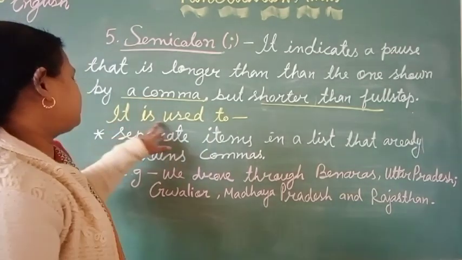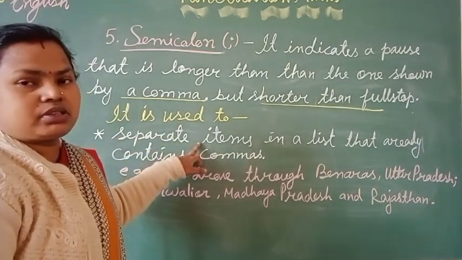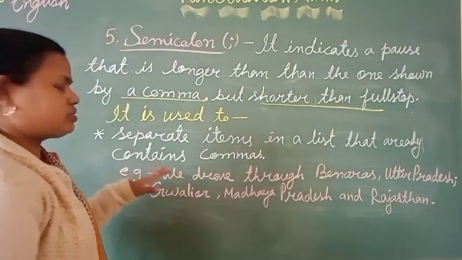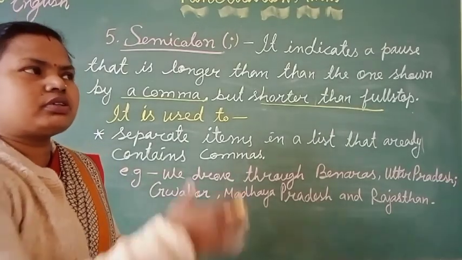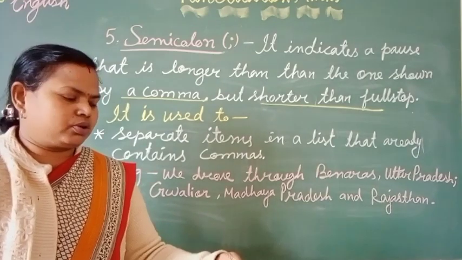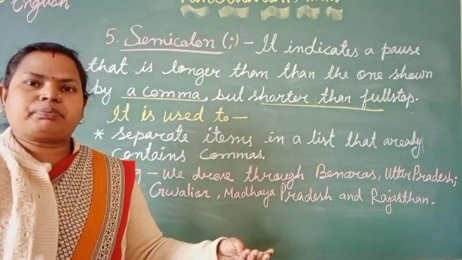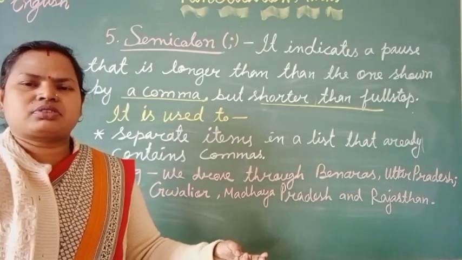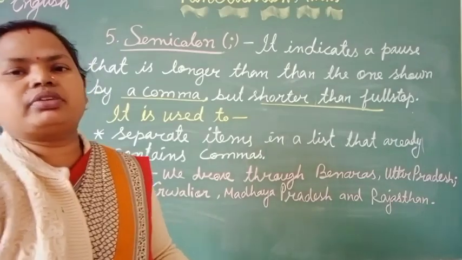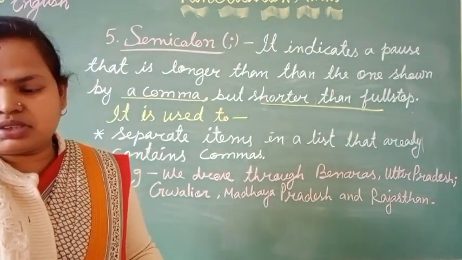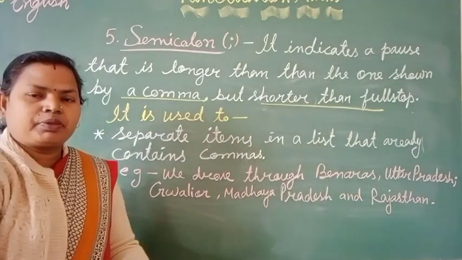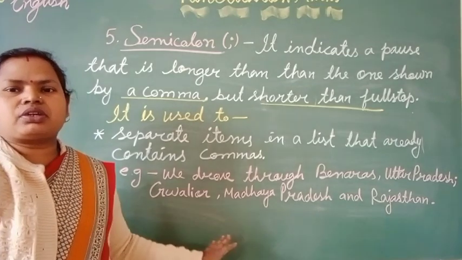And it is used to separate the items in a list which already contain commas. Generally we use comma to separate the items, many items. Suppose I have book, comma, pen, comma, pencil, comma, eraser, comma, box, so many things. While saying we don't say comma, but for example I have told you. But when we write, we use comma. It shows the separation of items.